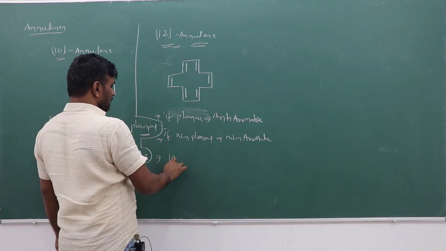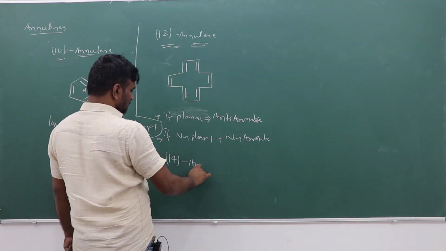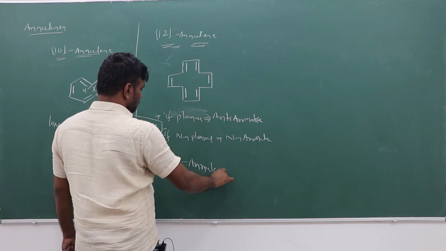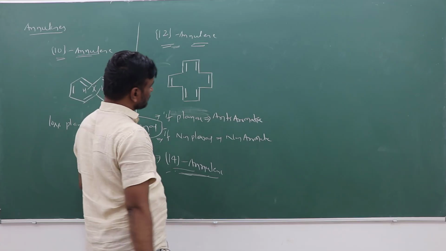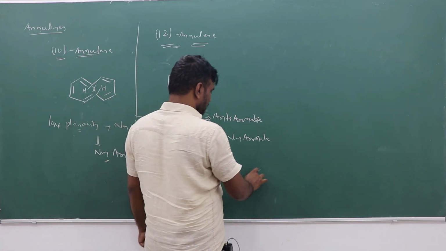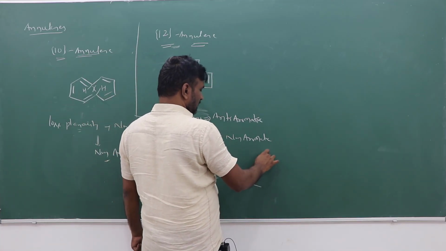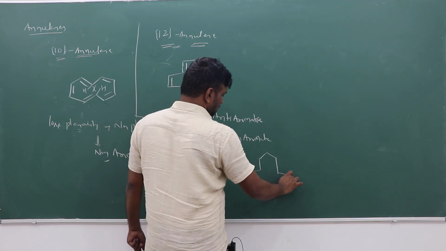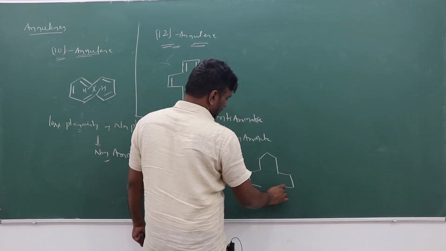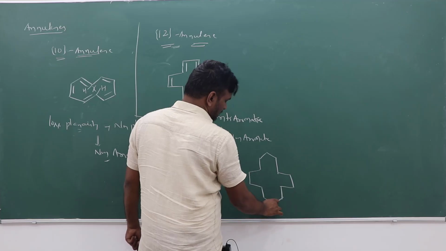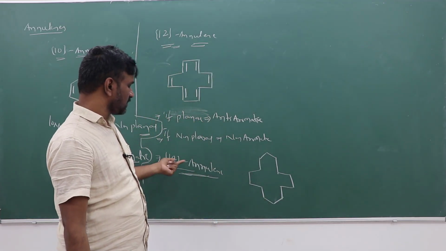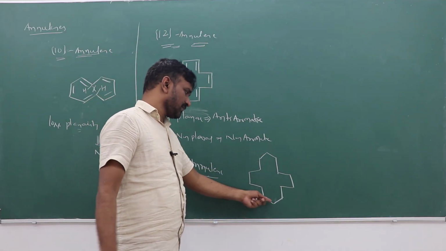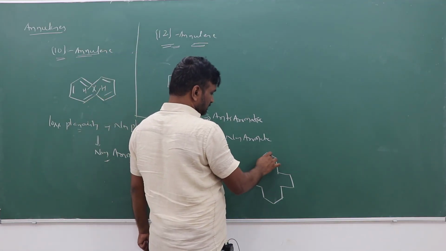Another case is the 14 annulene. In the case of the 14 annulene, what will happen? It has a similar structure, but here one carbon is extra in this case, and here also one carbon is extra. So in total there will be 14 carbons. Compared to this, 2 carbons are extra. This is the 14 annulene.